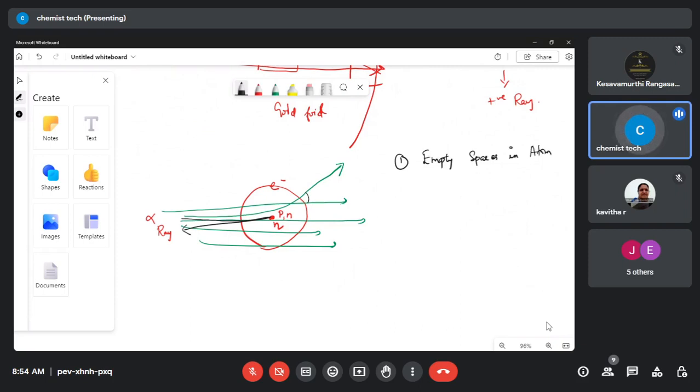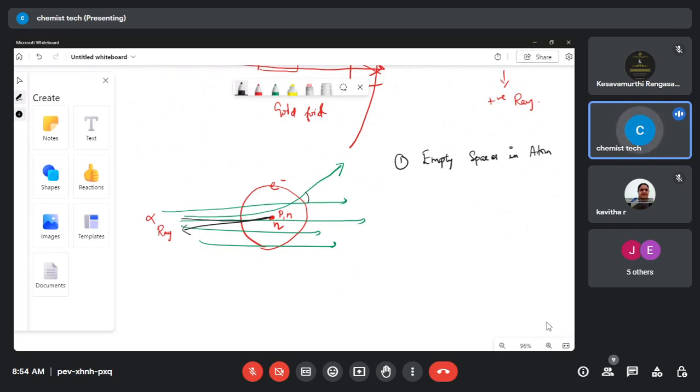Imagine you are going in a car, there are no vehicles in front of you, then definitely you will move in a straight line. If there is some two-wheeler or a four-wheeler, then either you will take left or you will take right. So there is some obstacle. In the atom there is no obstacle. There is much empty space in the atom. That's the reason most of the alpha rays are moving in a straight line.